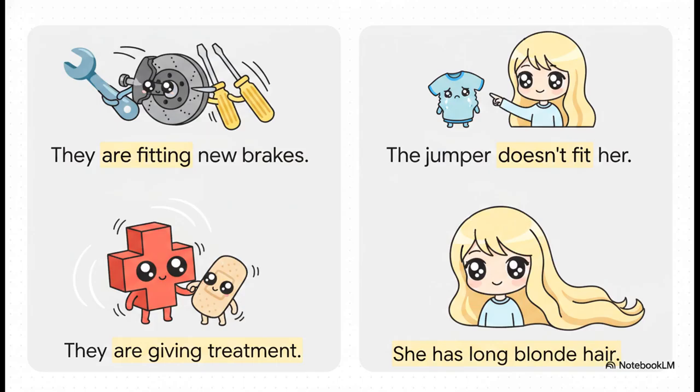Now let's contrast active events against permanent states in questions 6 and 10. In 6A, mechanics are physically and actively doing work on a car. They are fitting new brakes. But in 6B, a jumper's size relative to a person, that's a permanent state. It doesn't fit her. Using the continuous there would make zero sense.